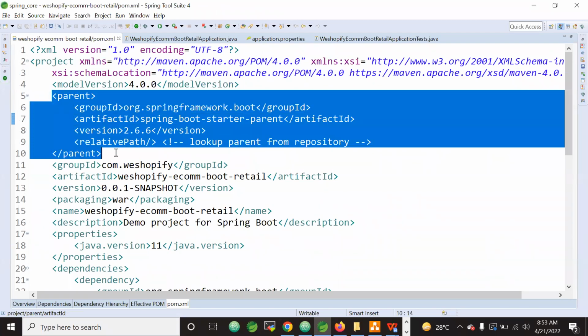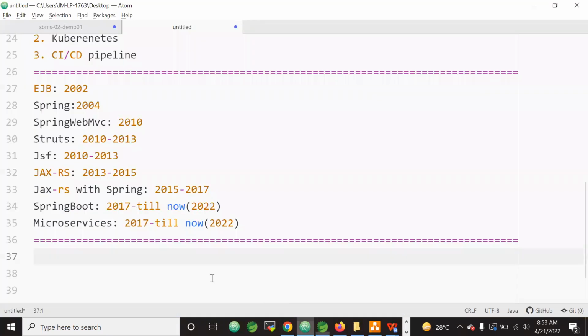When you create any Spring Boot application, there will be this parent tag. Why is the parent tag here? What is the use of this one? So in order to understand this, first you need to understand the bill of materials pattern. The bill of materials pattern you need to understand.